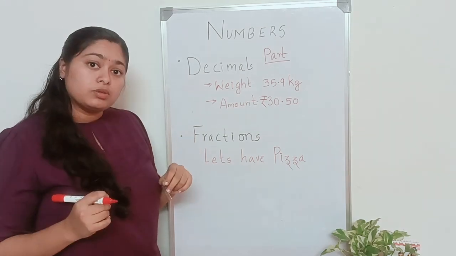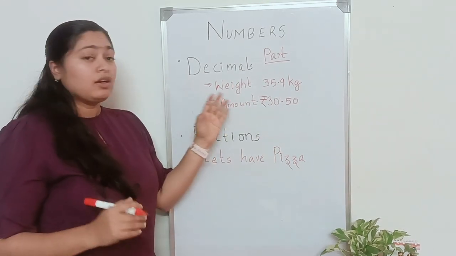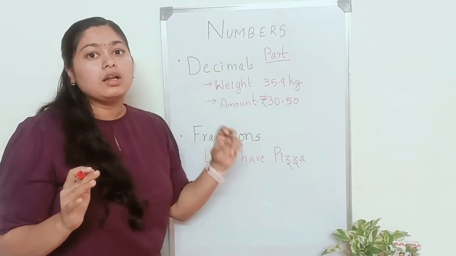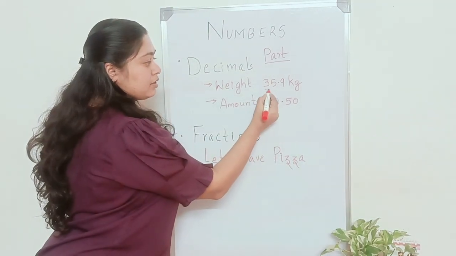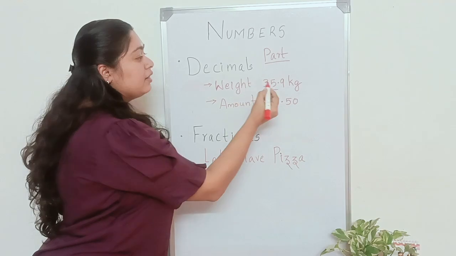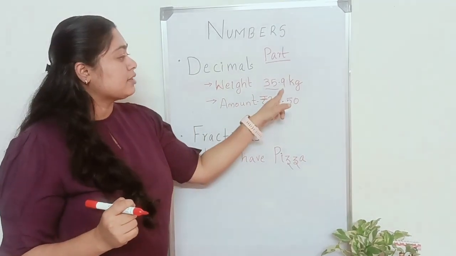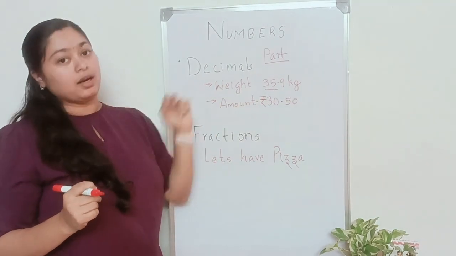Have you ever wondered what numbers those are? Those are actually decimals. They are not complete whole numbers. It shows a whole number along with an extra part. In this example, 35 is the complete whole number, and then you have a small part added to it, which is 0.9. That's why I like to call them part numbers.